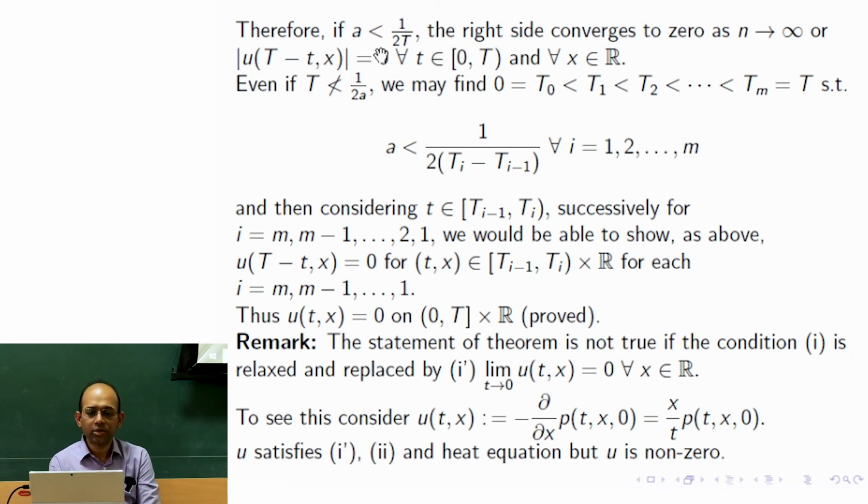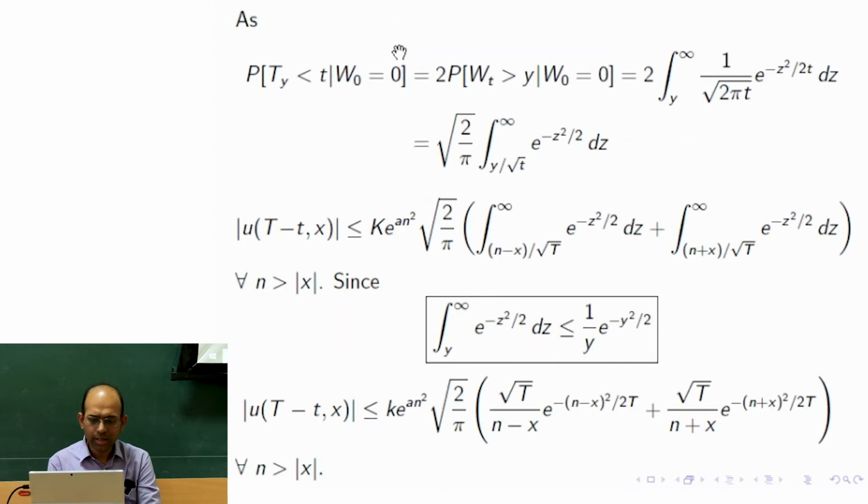So a is less than 1 over 2t, then the right hand side converges to 0 as n tends to infinity. Therefore this left hand side is equal to 0. Why? Because the left hand side does not depend on n. This is true for all possible n large. So you just take n tends to infinity, and then this goes to 0 for the special case where a is smaller than 1 over 2t. So that proves that this would be 0.